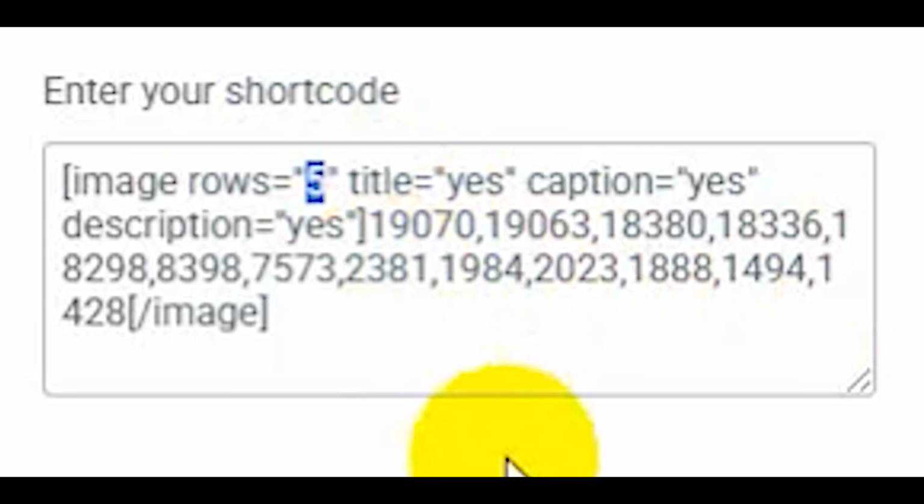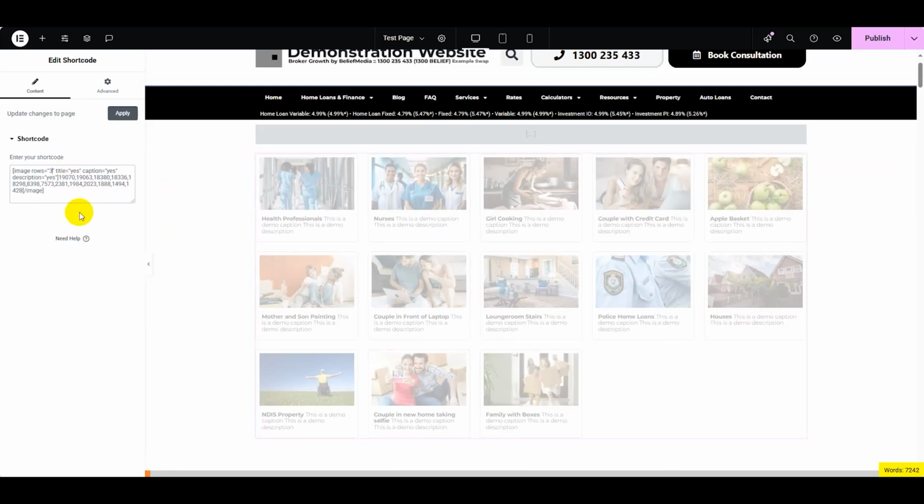Now here, if we go to 3, this is where it changes shape a little, because we realign these images to be the left-hand side of the container with the description and caption off to the right. So give that a few seconds to do its thing. So they're aligned in the same way.